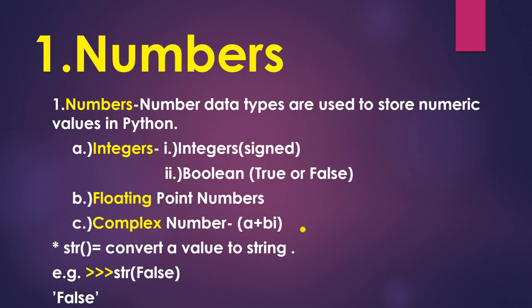Now next is floating point number. Third is the complex number, that is a plus b iota. Next is str. str is a function that converts a value to string. For example, if you write str of False, then the result will come in single quotes, 'False'. So it is converted into a string.